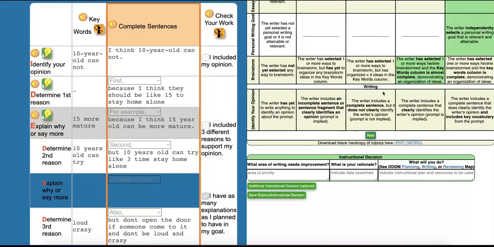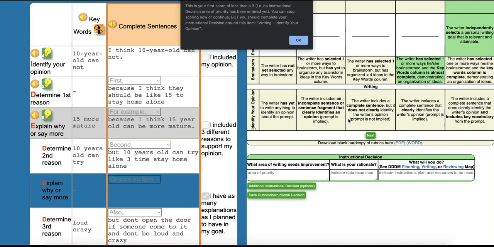Then I go to the writing section of the analytic rubric and look at Identify Your Opinion. I return to the TBGO and look at Sama's work in the Identify Your Opinion section. Did she include a complete sentence that identifies her opinion with key vocabulary from the prompt? No, she wrote a complete sentence, but she did not clearly identify her opinion that 10-year-olds should not be permitted to stay home alone. Therefore, she will earn a 2.